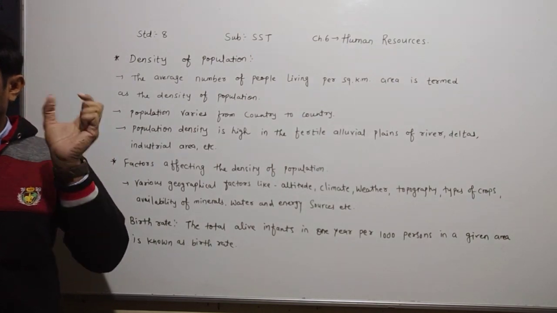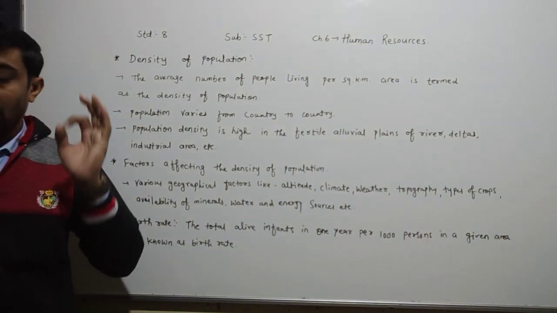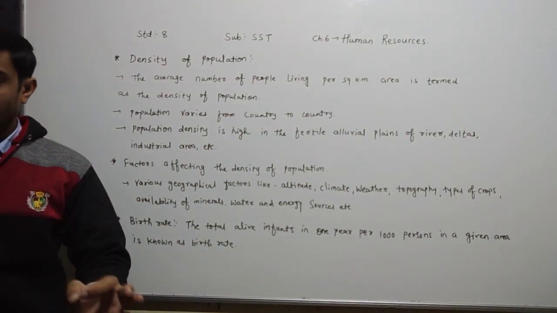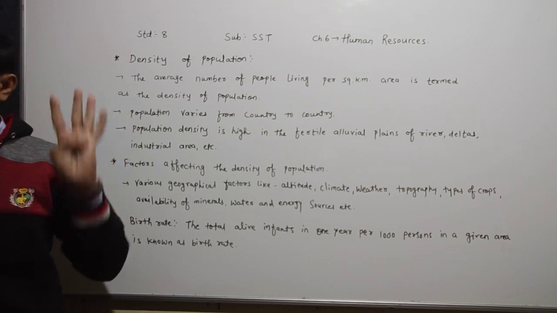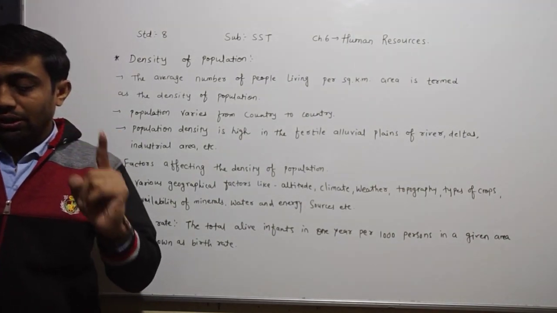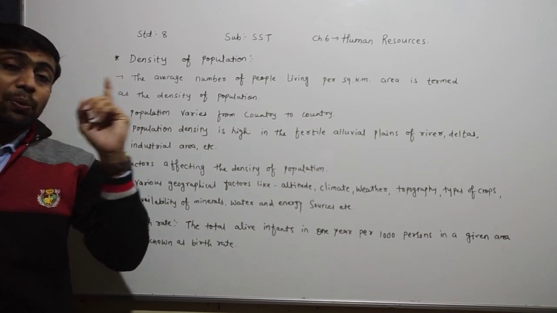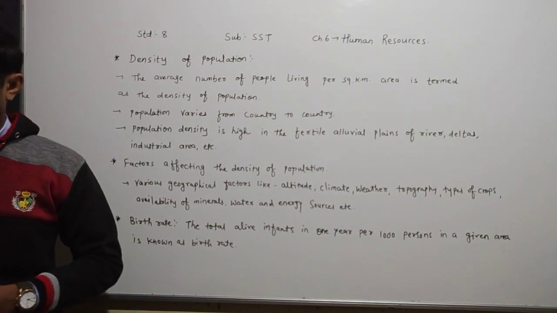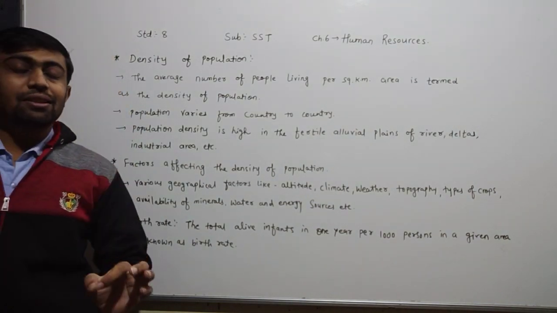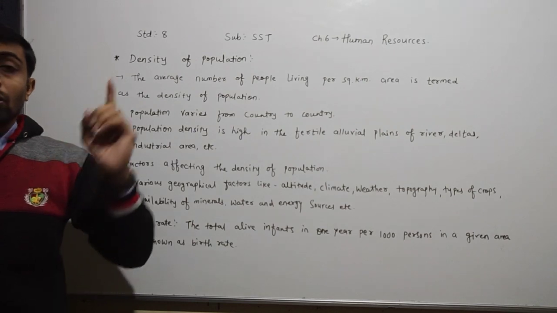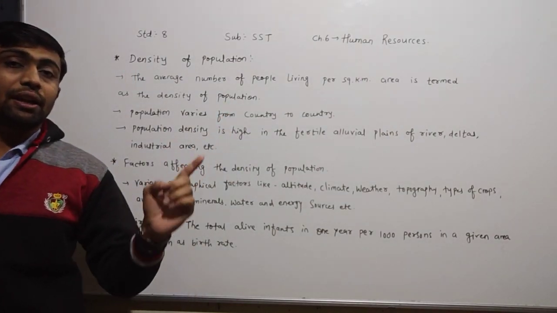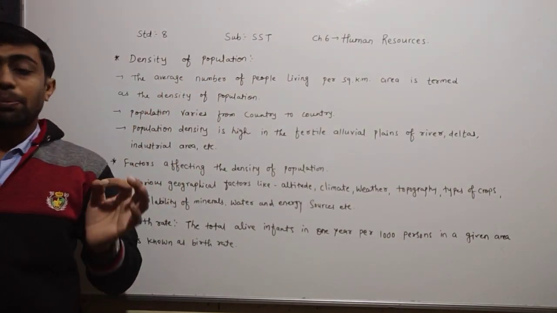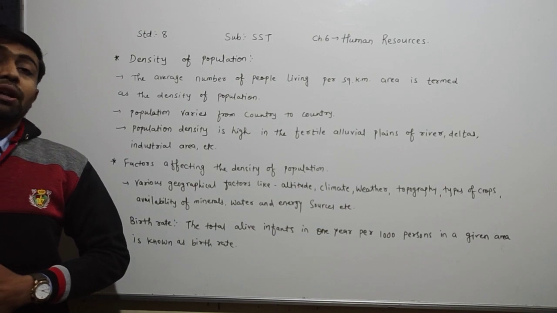Azad Nagar is spread over an area of 4 square kilometers and its population is 1000 persons. So to find the population density of Azad Nagar, we divide the population 1000 by the area, 4 square kilometers. 1000 divided by 4 gives 250 persons per square kilometer.